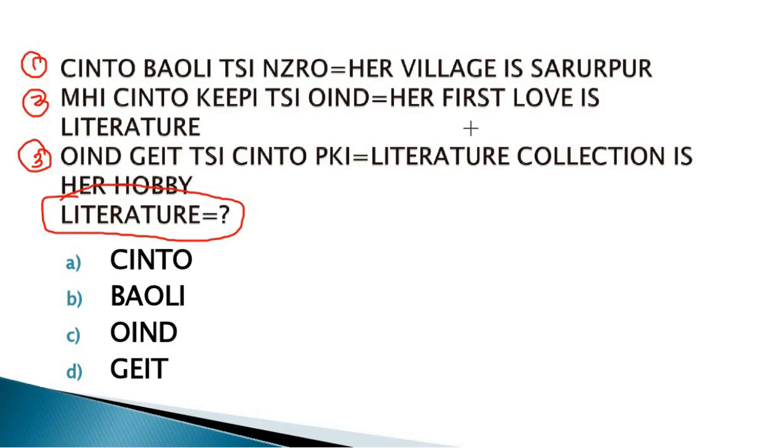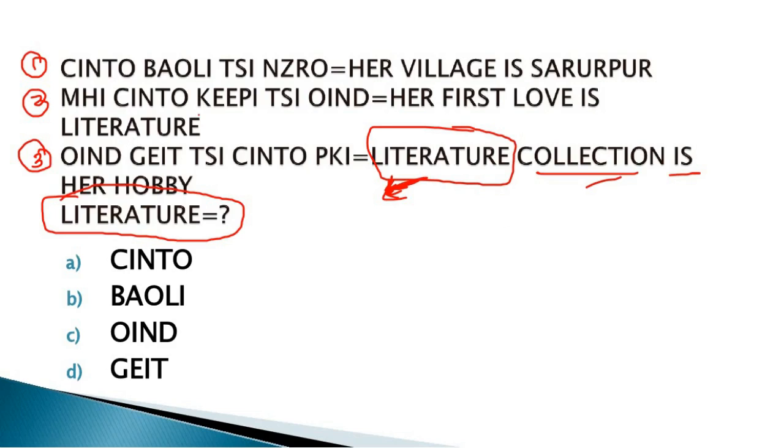So we have to target literature. Literature is present in statement number 3, and the extra with literature is "collection is her hobby". If we find the coding for "collection is her hobby", only literature will be left. So we can observe the answer.